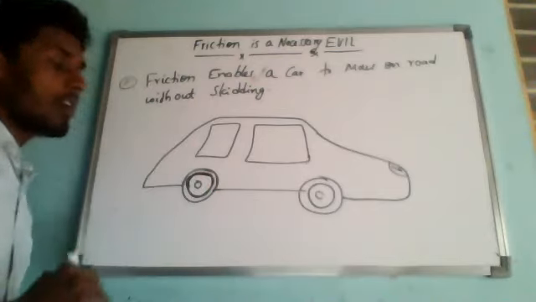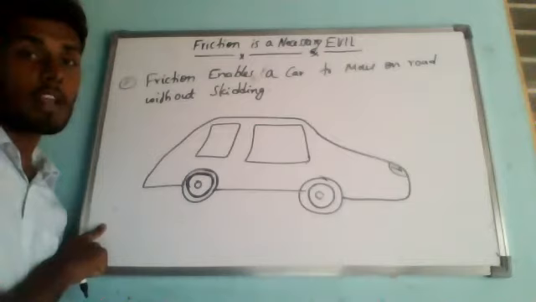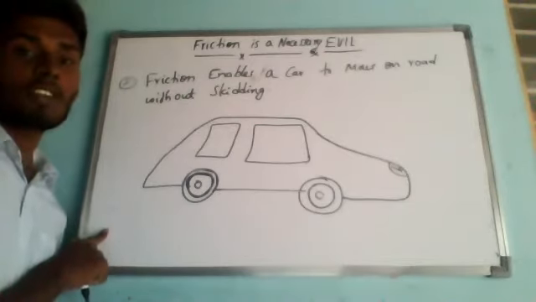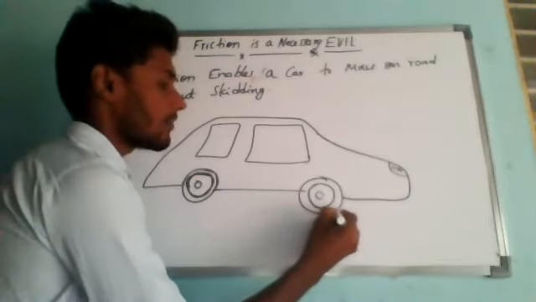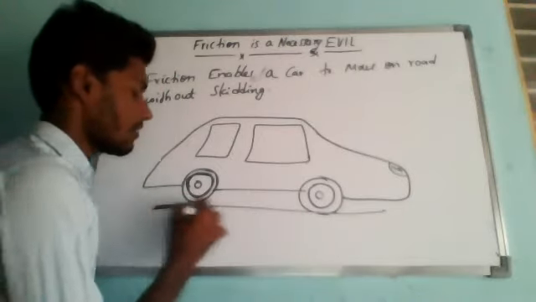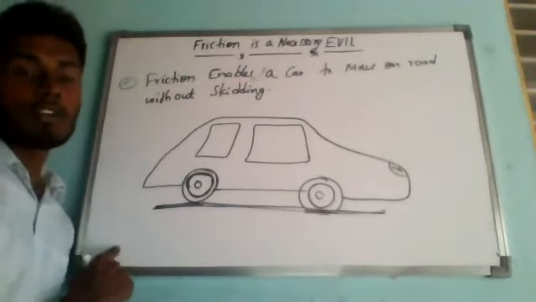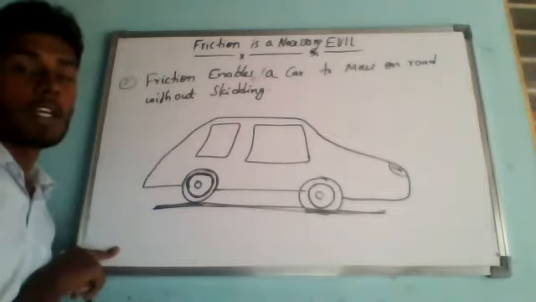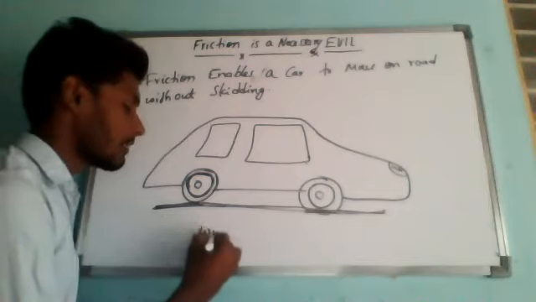If you observe carefully what I am saying, friction enables a car or any kind of vehicle to move on the road without skidding. The friction between the tires of a car, these are called tires, and this is called the ground. So the friction present between the tires of a car and the road enables a car to move forward on the road without skidding.